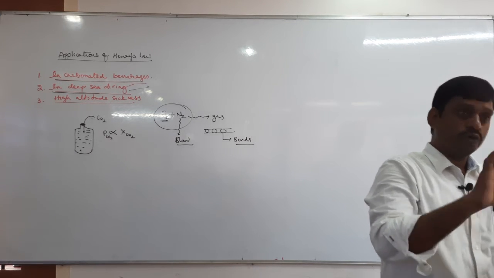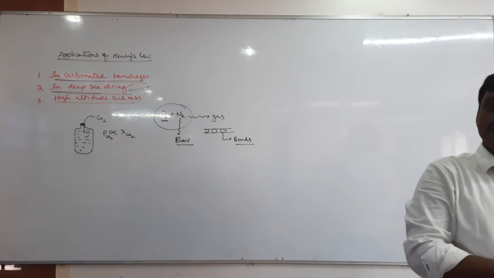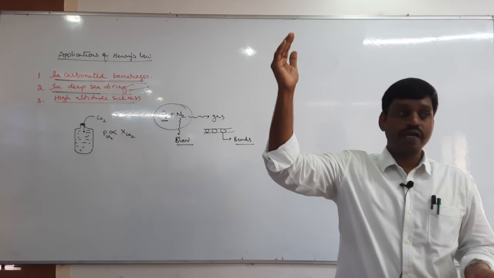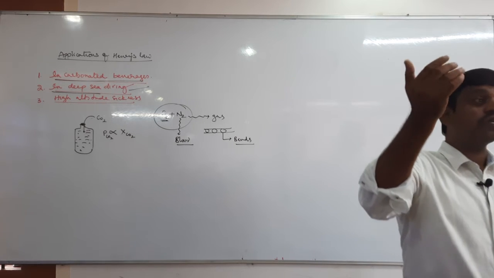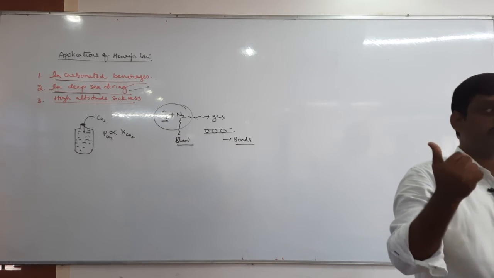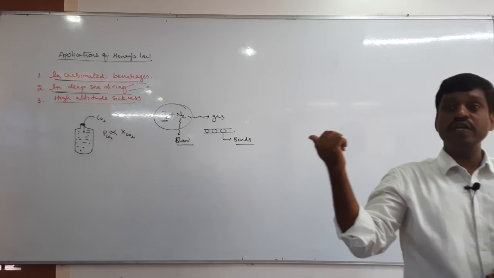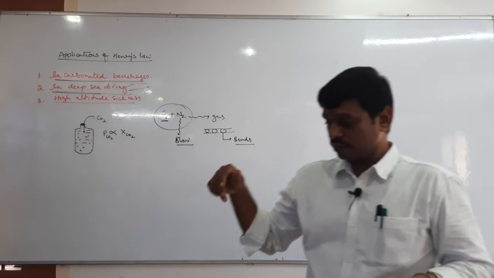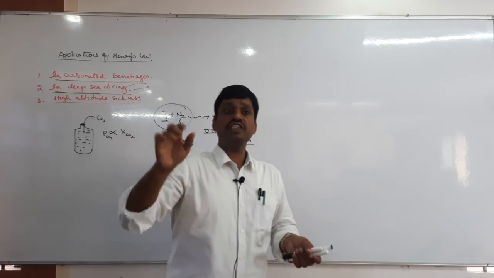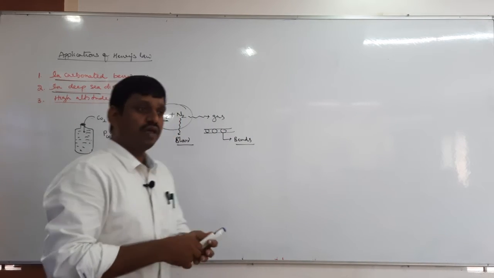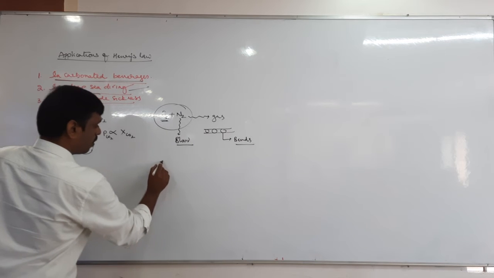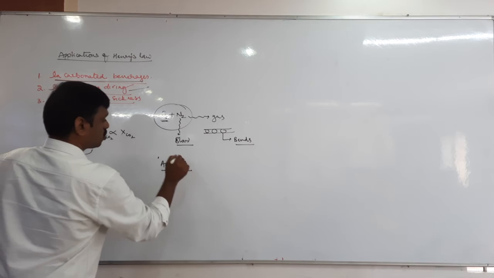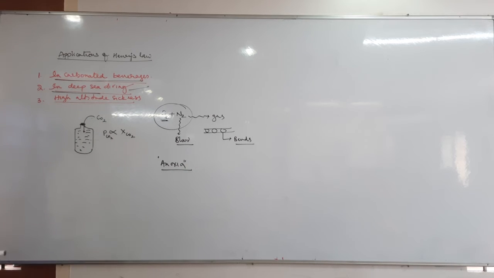So therefore, usually mountain climbers and people who are living at high altitude are unable to think clearly because of what? Less availability of oxygen. They are unable to think clearly, and that condition is called anoxia. So this is also one of the applications of Henry's law.